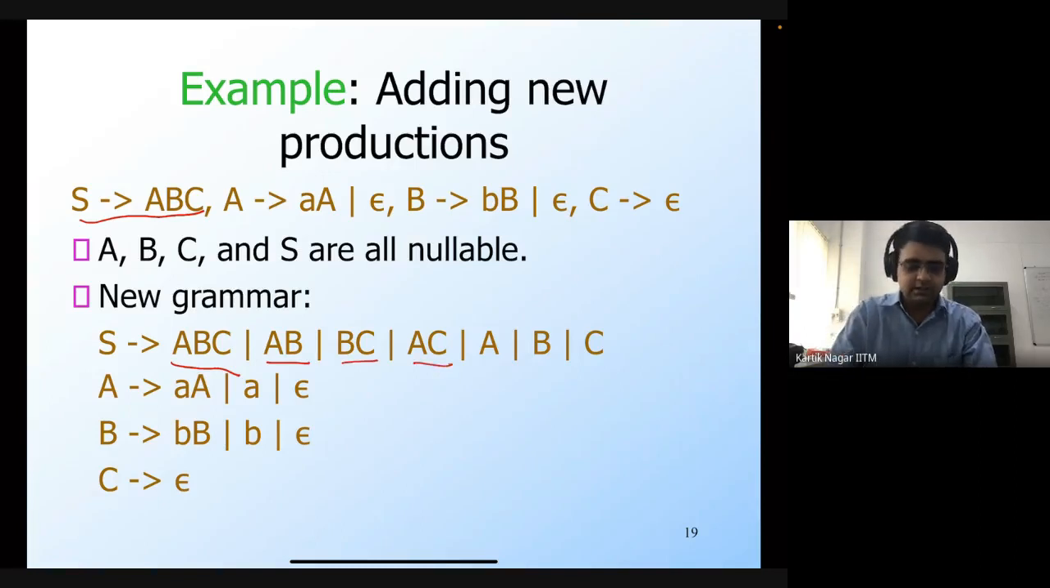And similarly, in this production, A generates AA. We again remove A as well, the capital A, which is the non-terminal, in order to get this production.